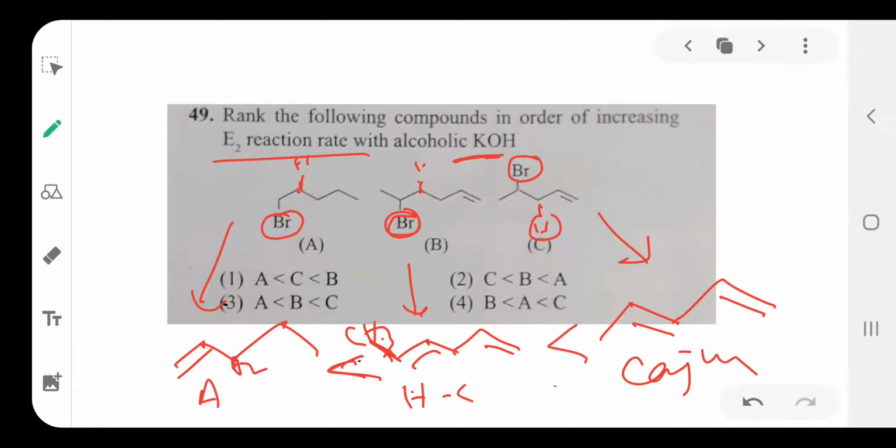A is less stable. So first C, then B, last A. So the correct option is highest C, next B, last A. Option 3 is correct. Due to the conjugation, it is more stabilized, and the rate of the E2 mechanism is much higher in this compound. But in this one, due to hyperconjugation, the rate of E2 reaction is lower. And in A, the hyperconjugation is also very low, so the E2 reaction rate is lowest. So the option is 3.